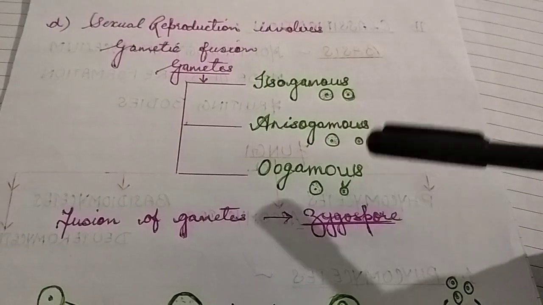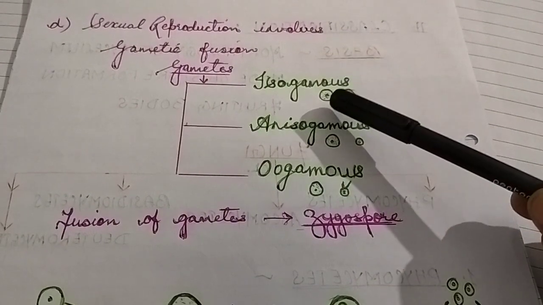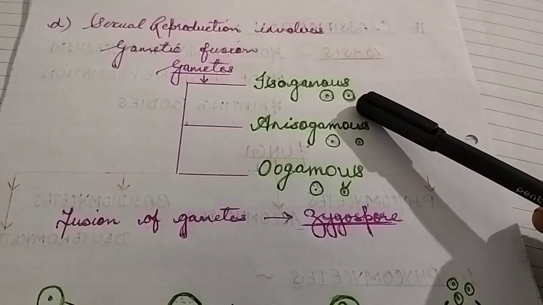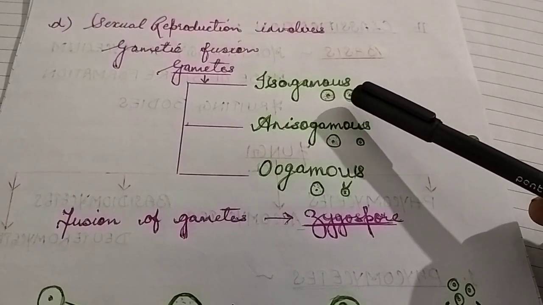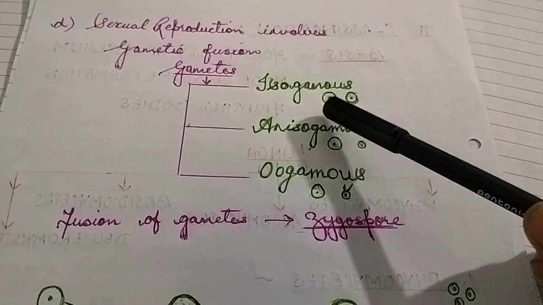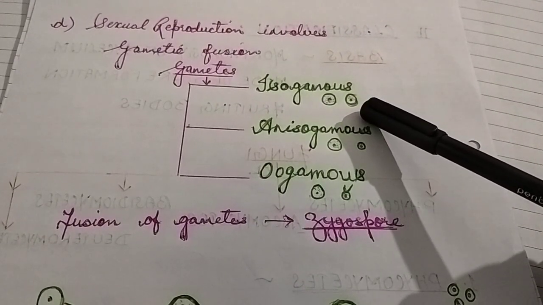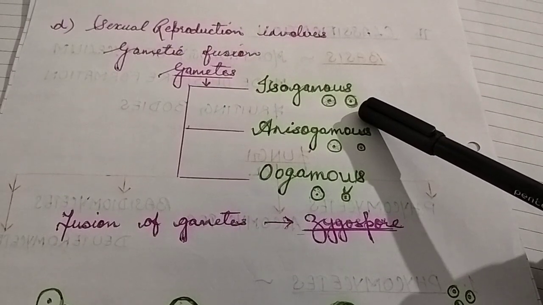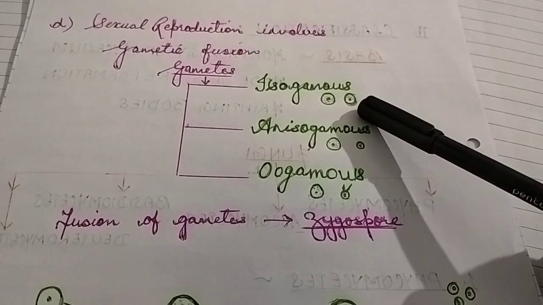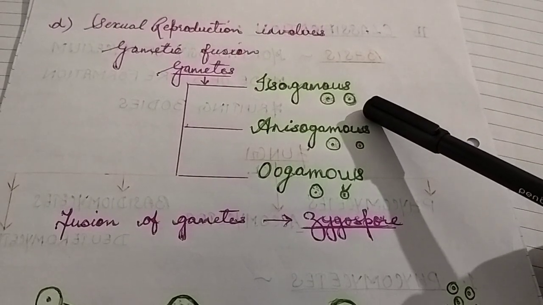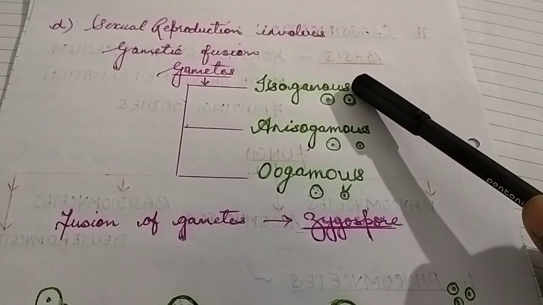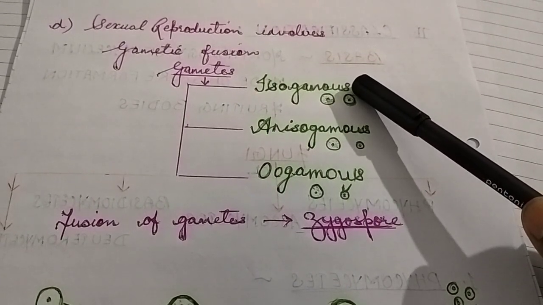Now, what are they? Listen carefully. When the two gametes are morphologically similar, you understand the meaning of morphology, external structure, that means similar in size and shape, such gametes are called isogamous gametes.